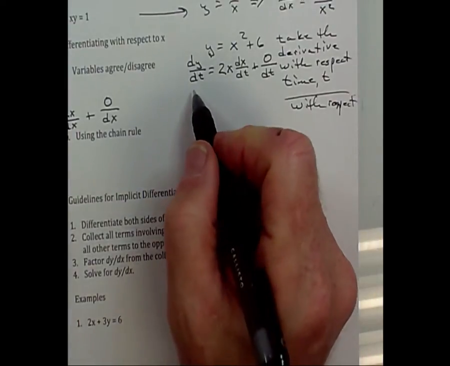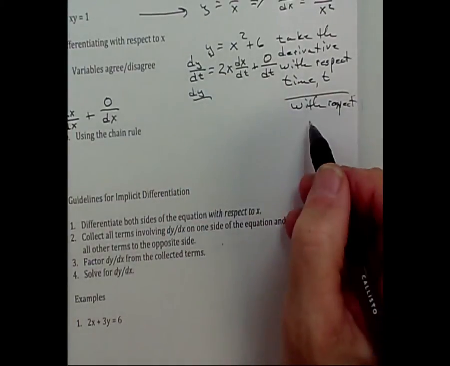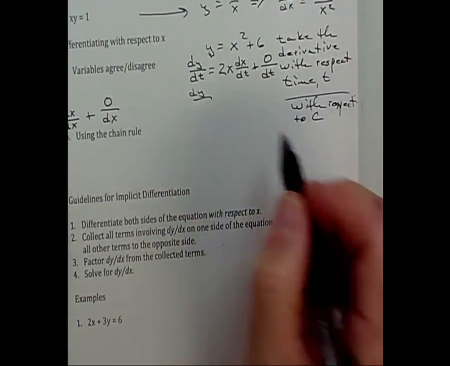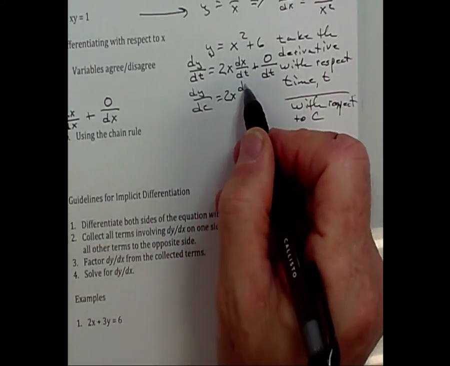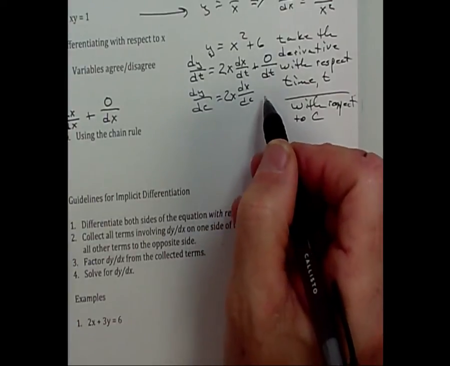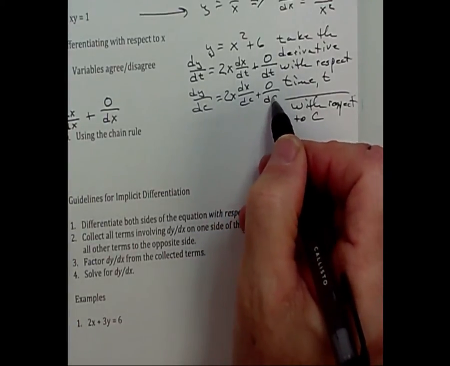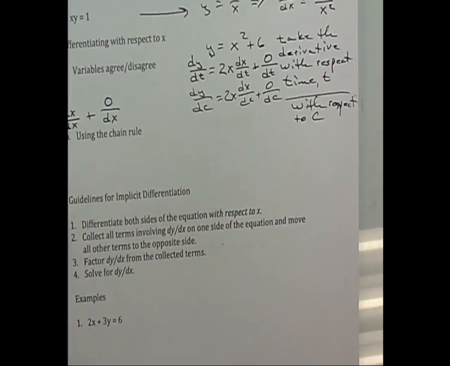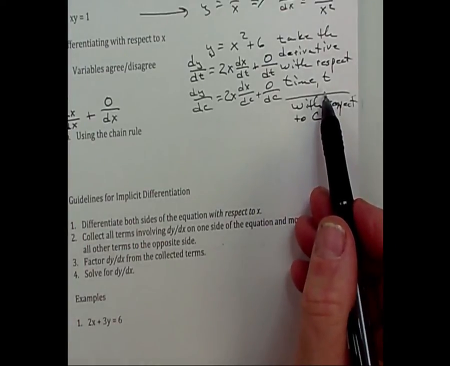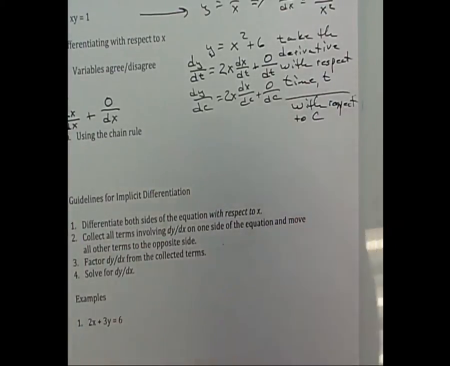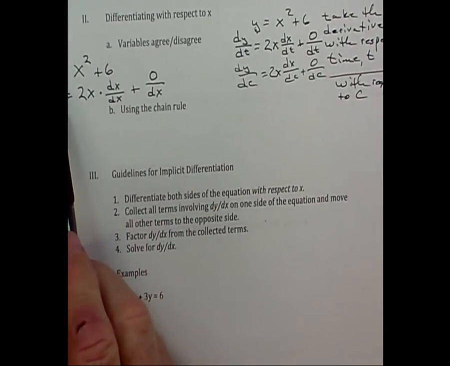C. So I could call this dy dc with respect to c. dy dc equals 2x dx dc. And then I'd still get 0 dc because it's a constant. And so when I say respect to c or respect to time, I'm introducing a third variable. Does that make sense?